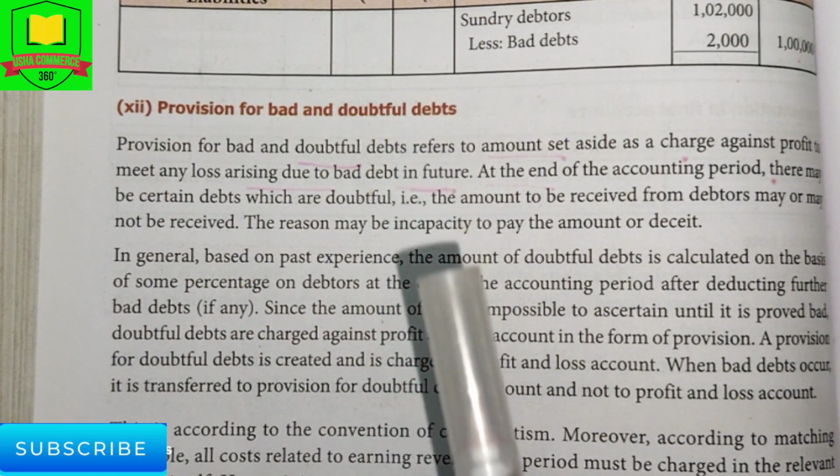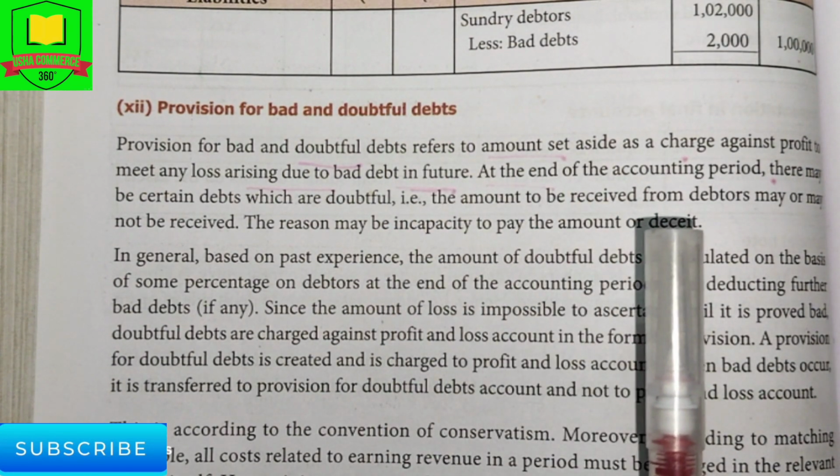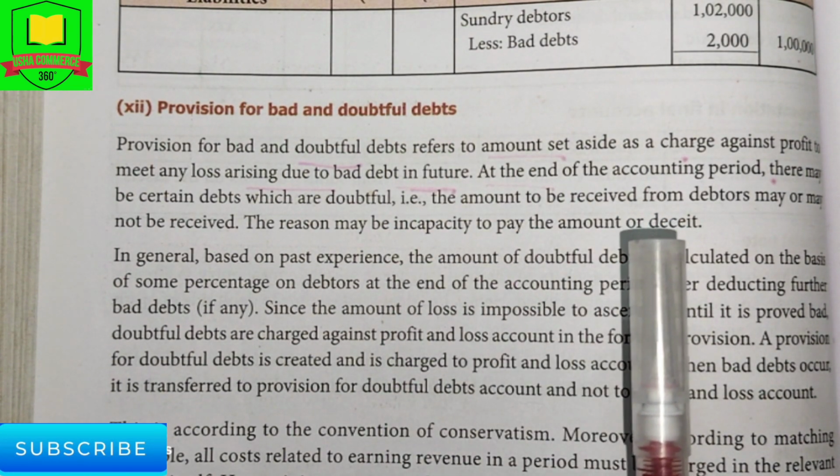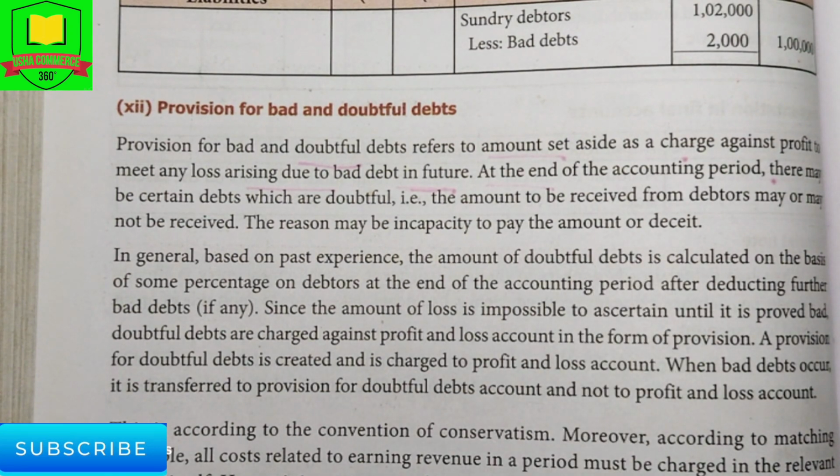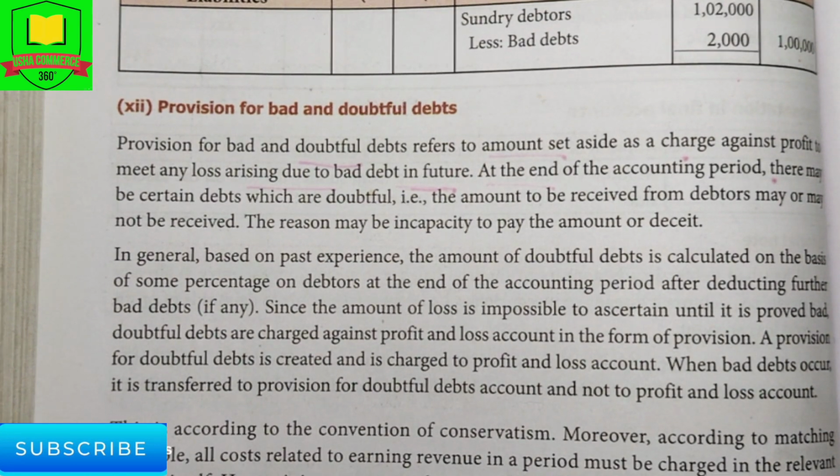So, at the end of the accounting period, there may be certain debts which are doubtful. The amount to be received from the debtors may or may not be received.